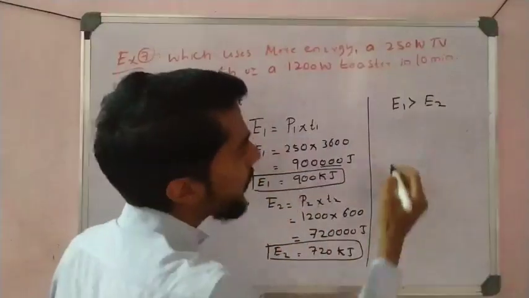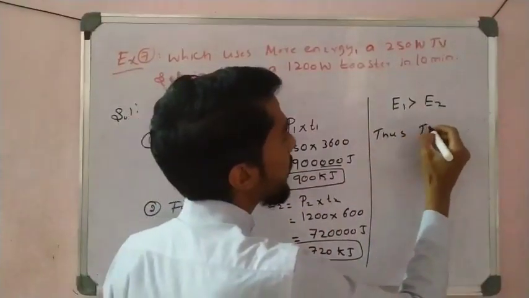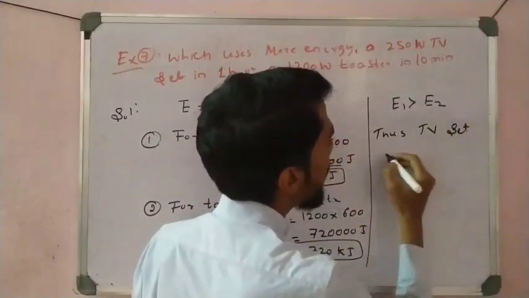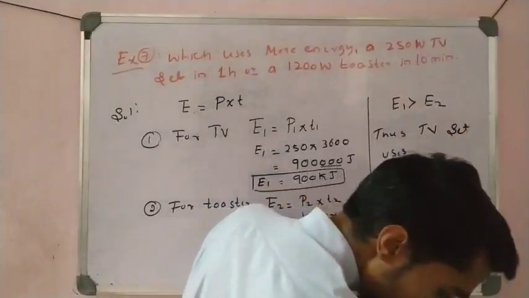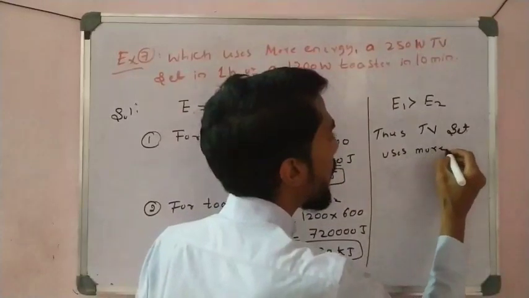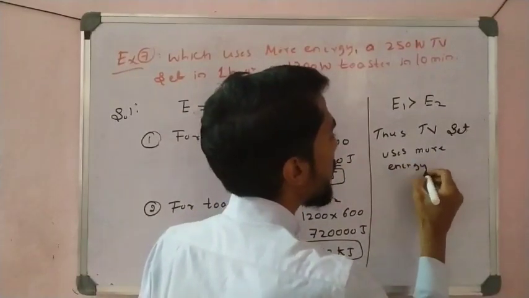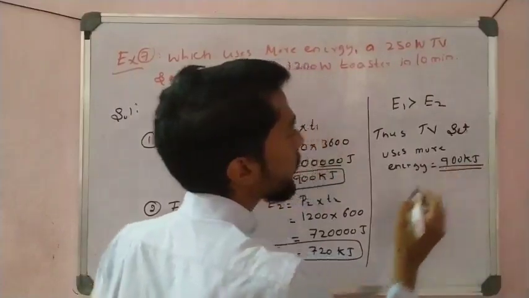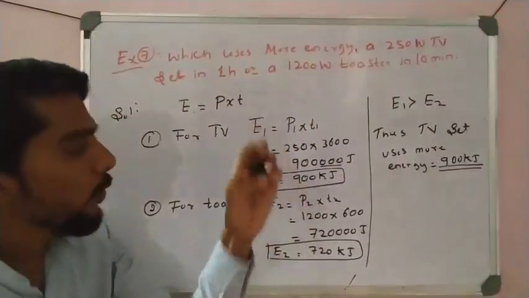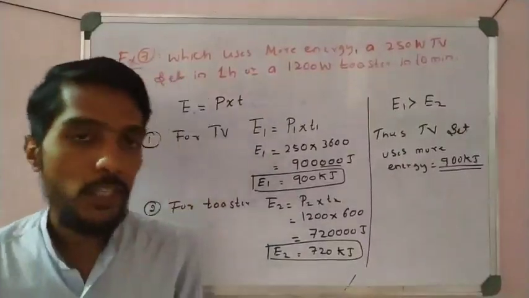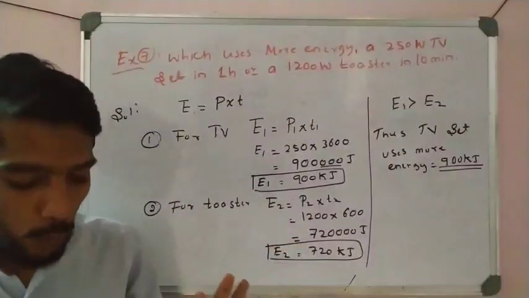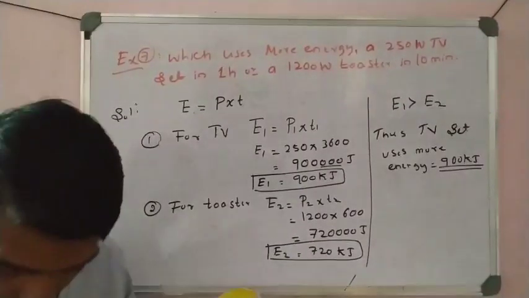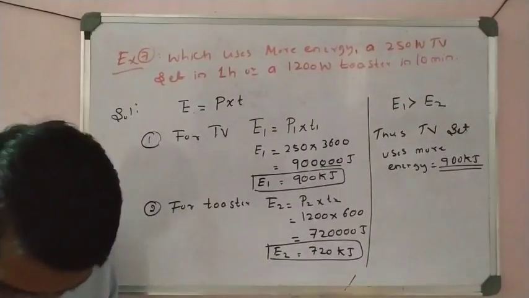Therefore we say that the TV set uses more energy, about 900 kilojoules. So 900 against 720: the TV uses more energy. Such examples can also be asked in the examination, students. So please focus on these examples, right? These are very important for you.